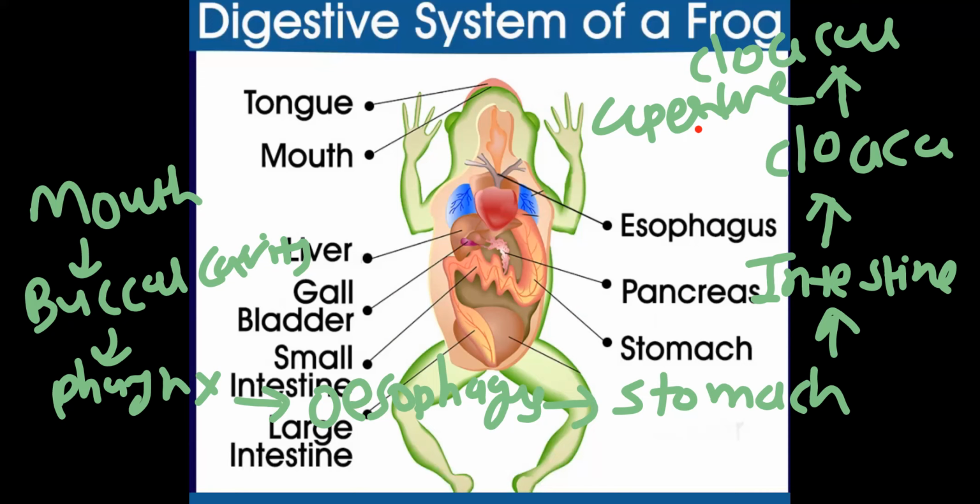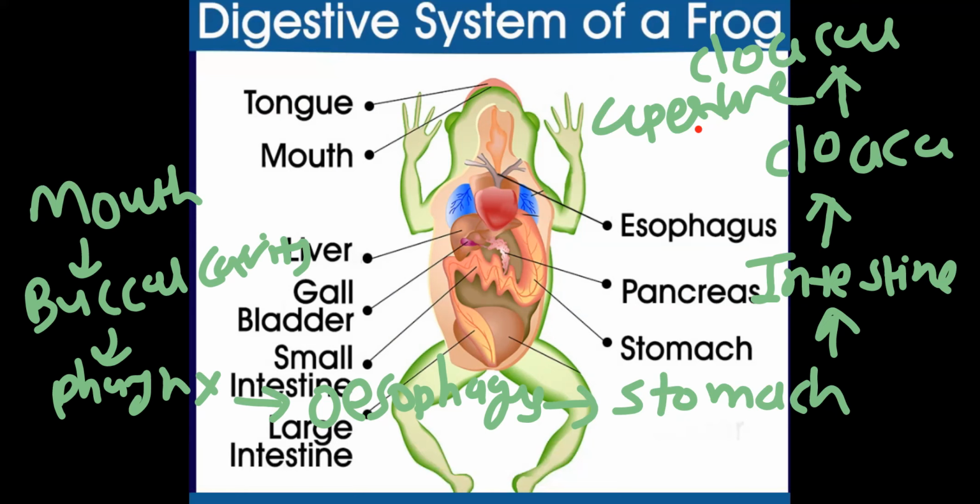Next, mouth. Position of mouth, when we see, suppose this is the head region of the frog. Over here, upper jaw and the lower jaw. So the mouth position, we can say that it's a terminal position, not ventral, not dorsal, exactly the terminal position of the mouth, which opens into buccal cavity.